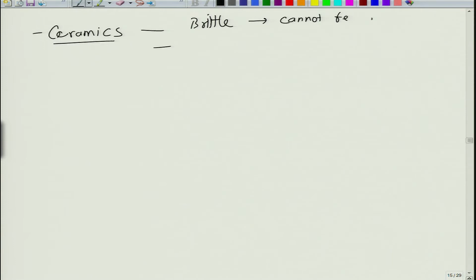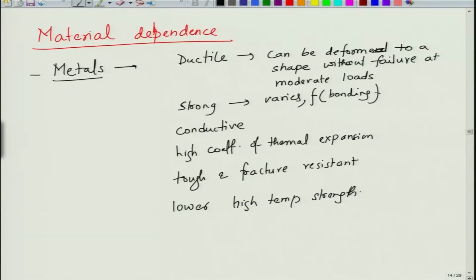In contrast, if you look at ceramics, they are brittle. Brittle means they cannot be deformed. Ceramics cannot be converted into another shape by deforming, just like metals. They do not undergo plastic deformation; they generally undergo elastic deformation. So, when I said earlier that they can be deformed, it means metals can be plastically deformed.